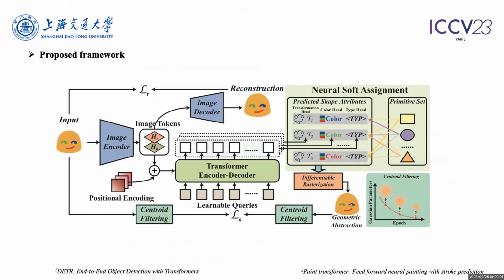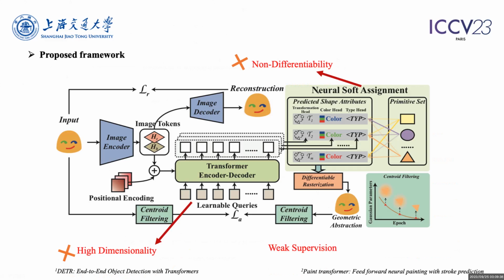And here is our framework. To overcome the high dimensionality challenge, we follow DETR and Paint Transformer to utilize the transformer encoder to predict the shape attribute set, including affine transformation parameters, shape colors, and primitive type distribution. For the non-differentiability, we propose a novel neural software alignment algorithm. And for the weak supervision, we utilize the differentiable rasterization technique to rasterize all transformed shapes together into pixels and compute the L2 pixel loss with the input image.